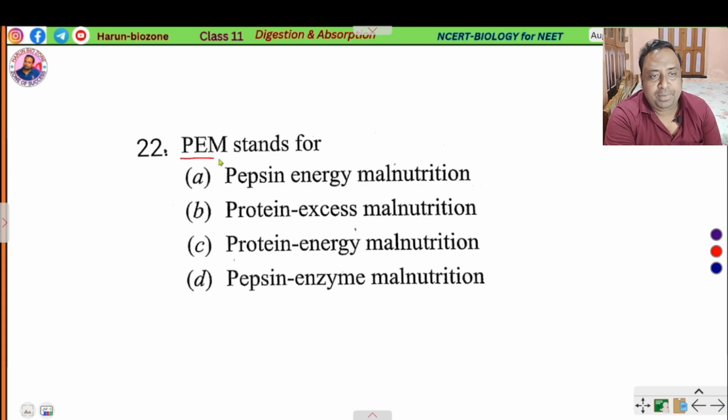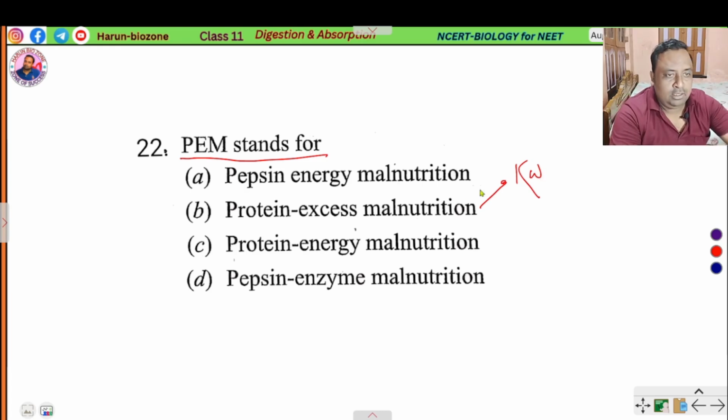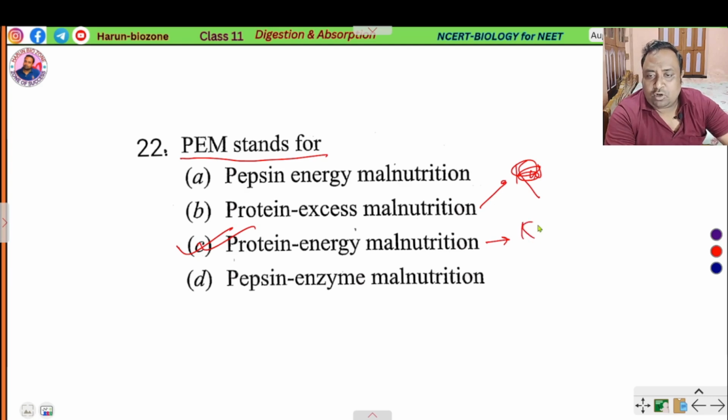25, PEM. PEM stands for protein energy malnutrition. Protein energy malnutrition occurs in kwashiorkor disease and marasmus disease.